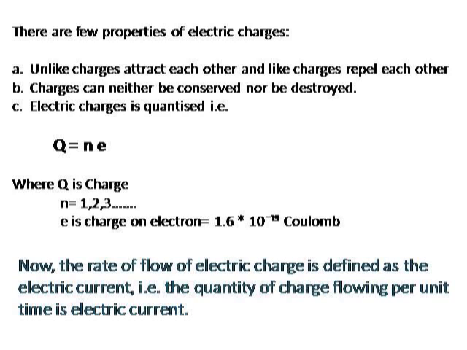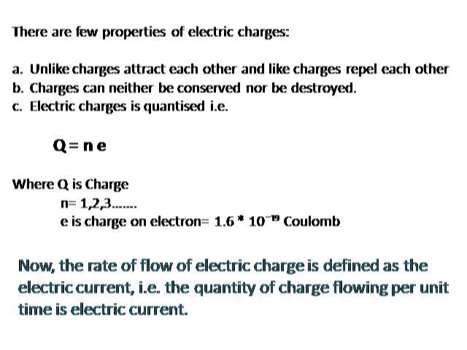Thirdly, electric charge is quantized. Quantized means they are in the form of a packet. So this is the formula for this: Q is equal to N e, N multiplied by e, where Q is the charge, N is a whole number, any number 1, 2, 3, and so on. e is the charge on an electron and its value is 1.6 into 10 to the power minus 19 coulombs.